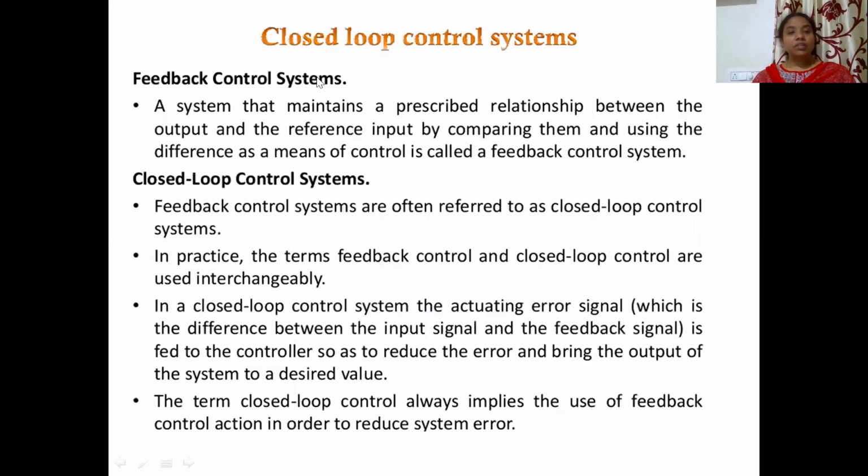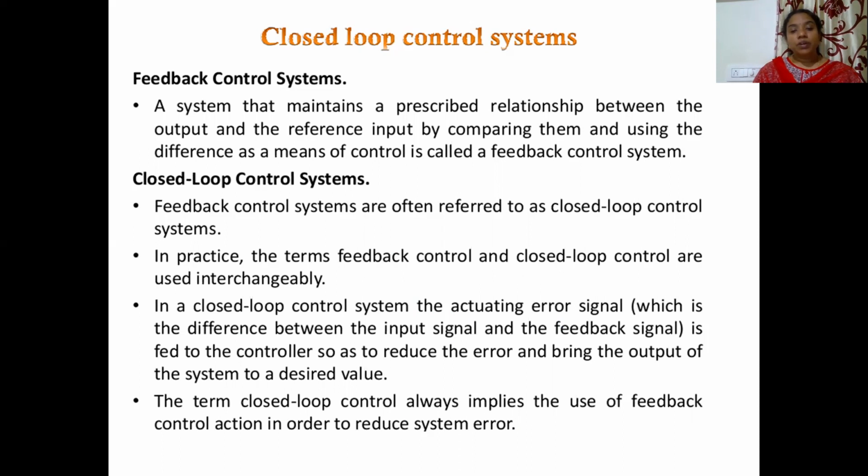Next one is the closed loop control system. Closed loop is also called a feedback control system, a system that maintains a prescribed relationship between the output and the reference input. It does so by comparing them and using the difference as a means of control, which is called a feedback control system. Feedback control systems are often referred to as closed loop control systems also. In practice, the terms feedback control and closed loop control are used interchangeably.